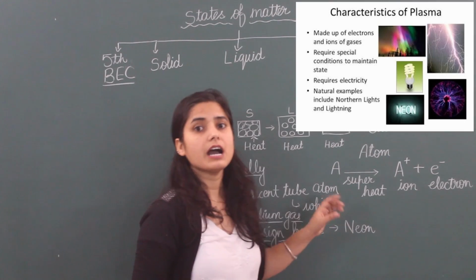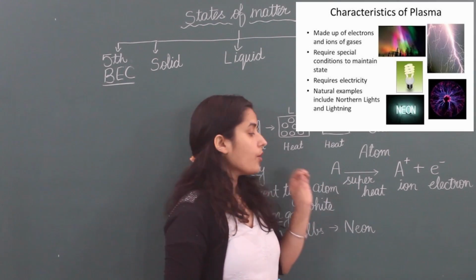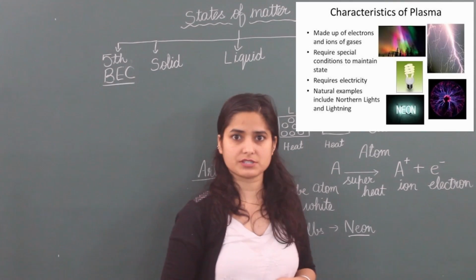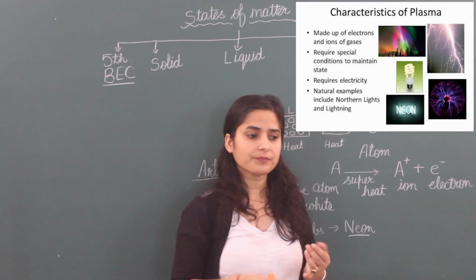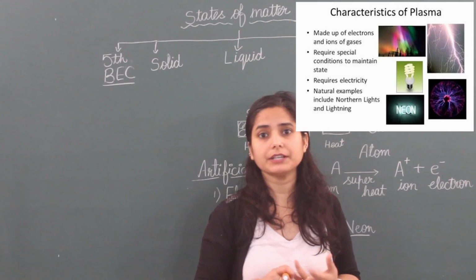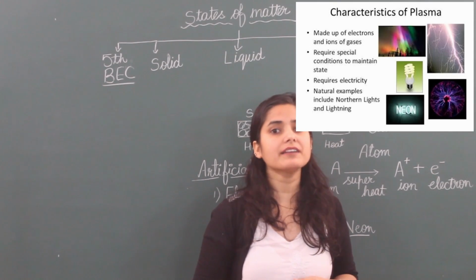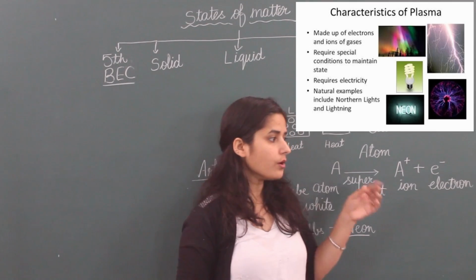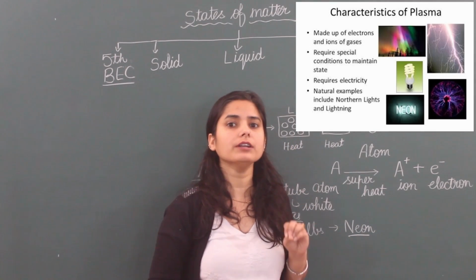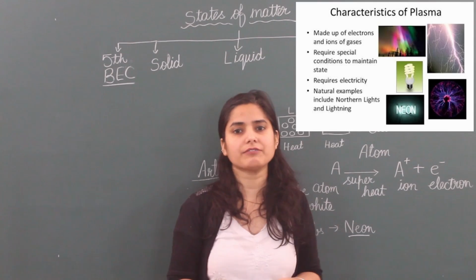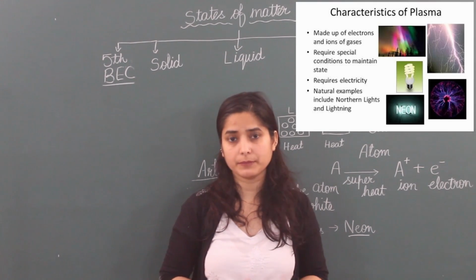These are colored. For different gases, different colors are produced. You can see green light, red light, blue light, white light. It depends upon which gas we are taking here. So the color of light depends upon the type of gas, but all have plasma in them.